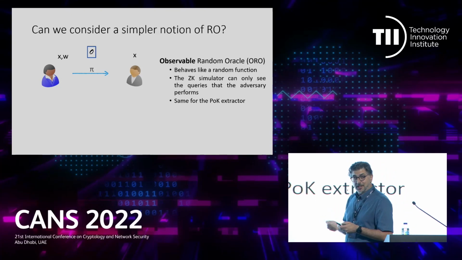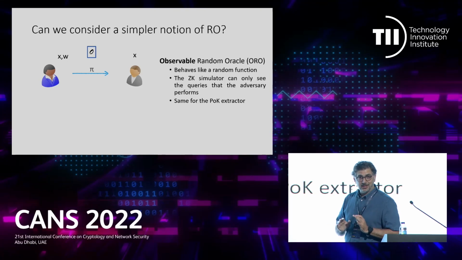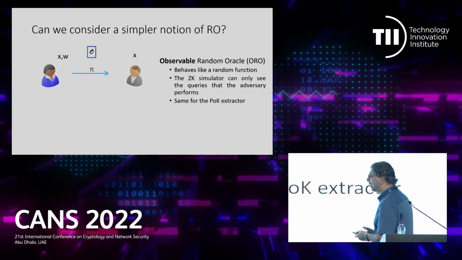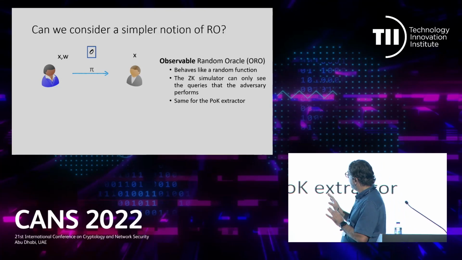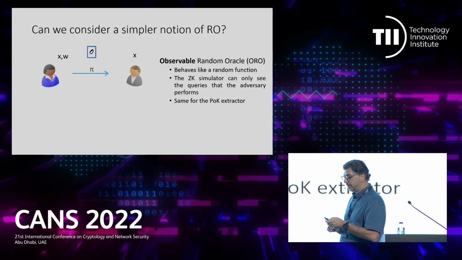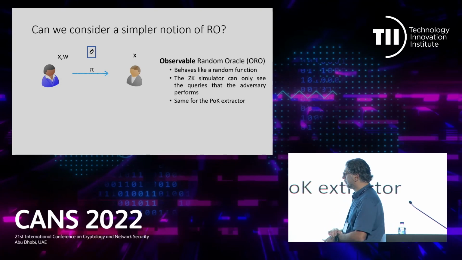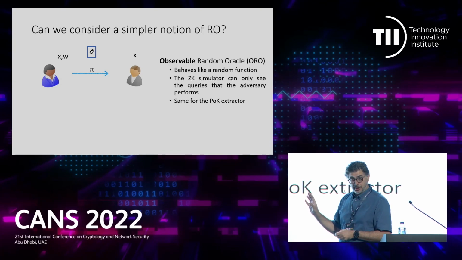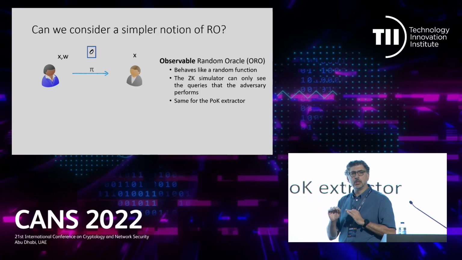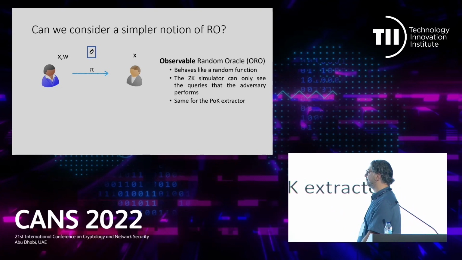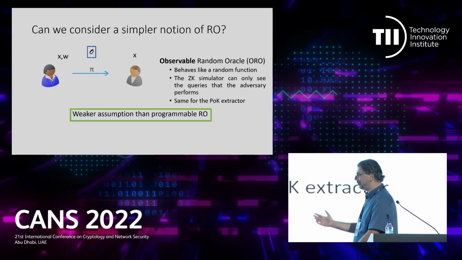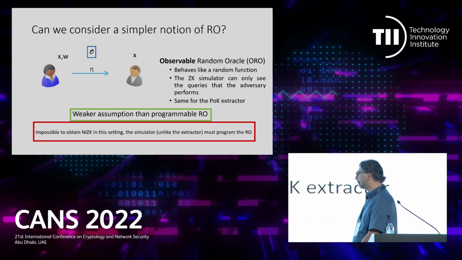So it will be much better for security, as there will be fewer points of failure, to have a construction that is secure while only using an observable random oracle. The power of the simulator, or of the extractor, will be that it can see all the queries made by players, but will not program the answer. Good, it is a weaker assumption, and it helps for protocol composability.